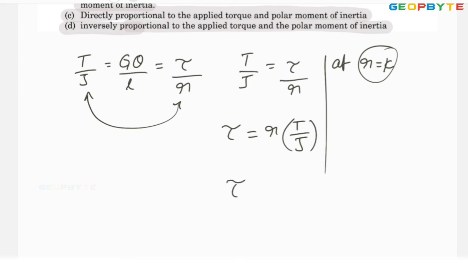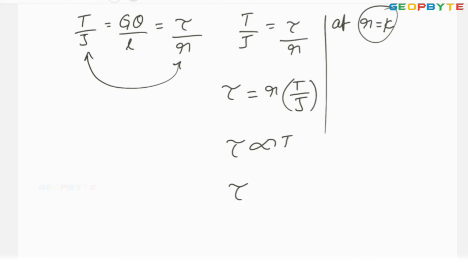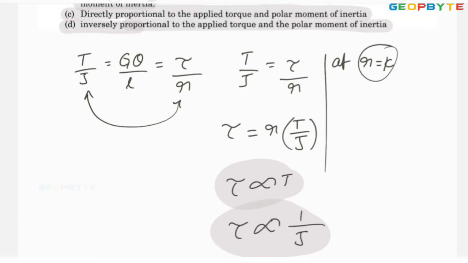Therefore, shear stress is proportional to torque and shear stress is inversely proportional to polar moment of inertia.